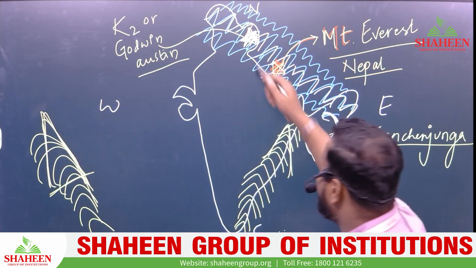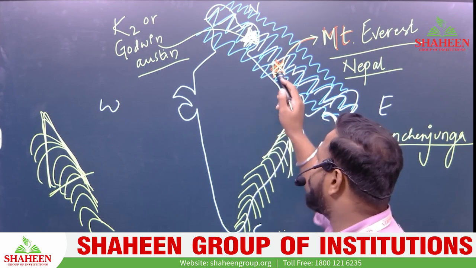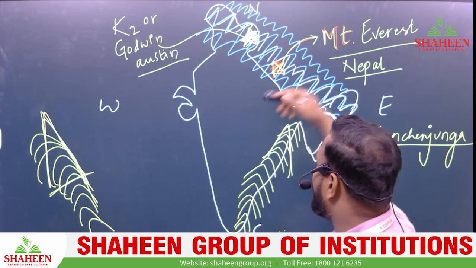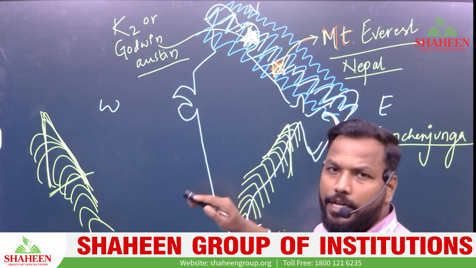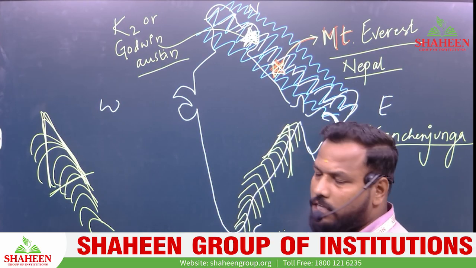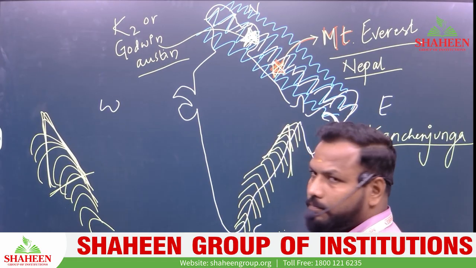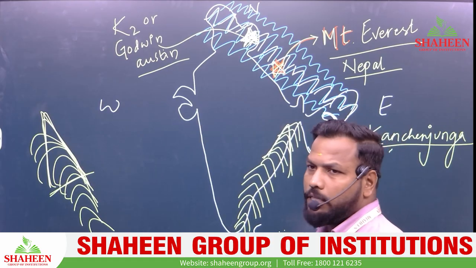So here also this is a range, Himalayan range. Within Himalayan range we have a single, the tallest, the highest peak, that is Mount Everest. When it comes to India, that's K2 or Godwin Austen. When it comes to India, the second highest peak is your Kanchenjunga, which is on the northeastern side. I hope it is clear. Now we are going to the Eastern Ghats.